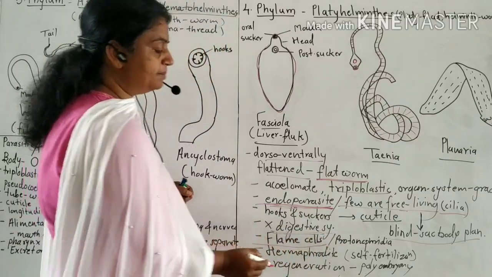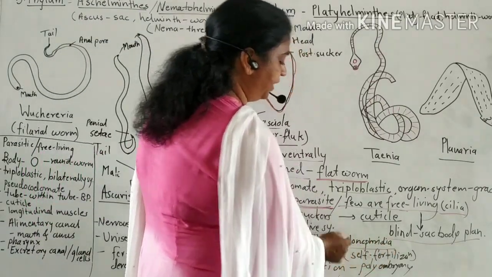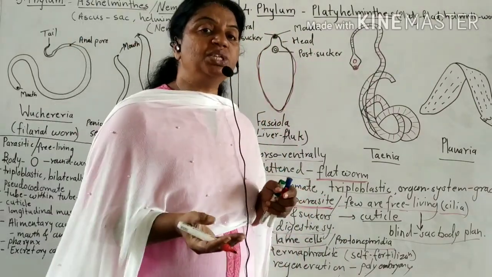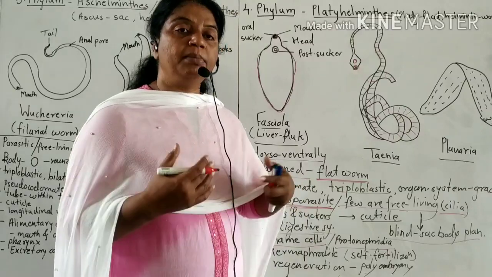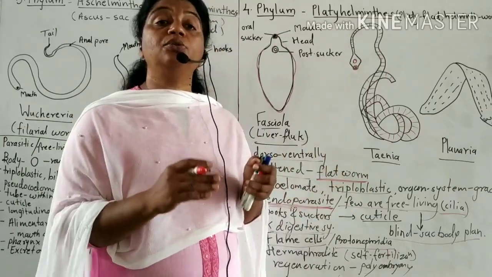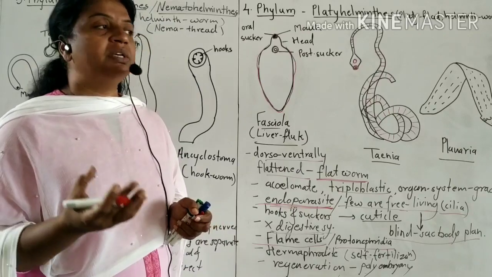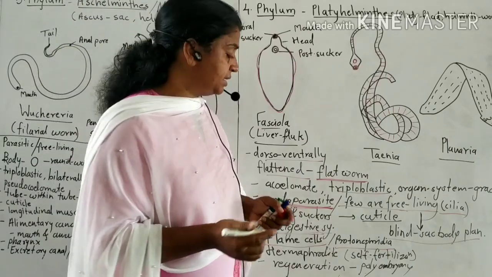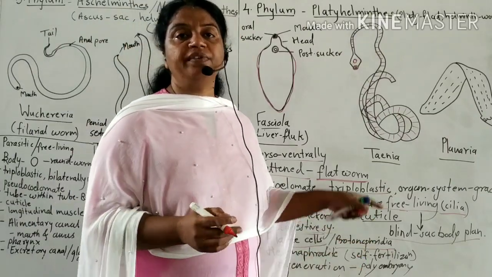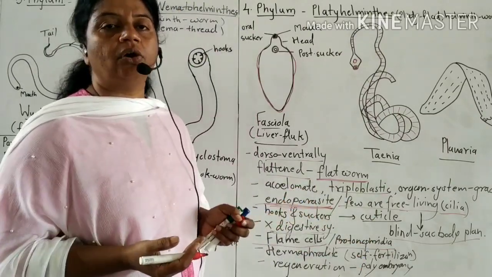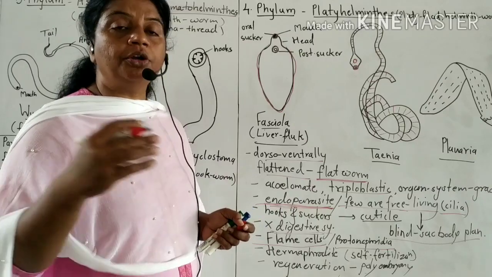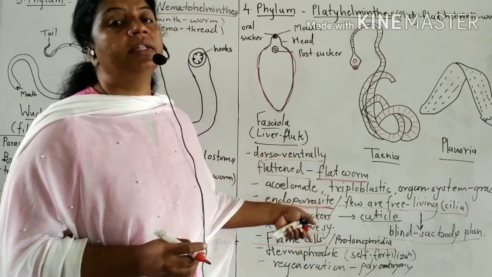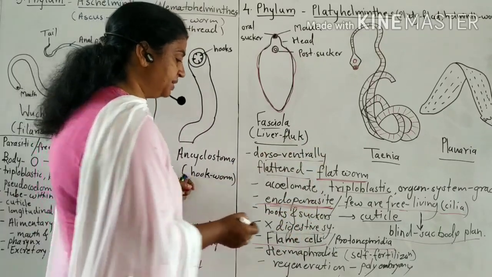Excretion is with the help of flame cells or protonephridia. Excretion means removal of nitrogenous waste from the body. In metabolism, nitrogenous waste is formed, for example ammonia, urea and uric acid. This flame cell or protonephridia is the excretory organ. It separates the nitrogenous waste, and with the help of the excretory pore, they excrete it.